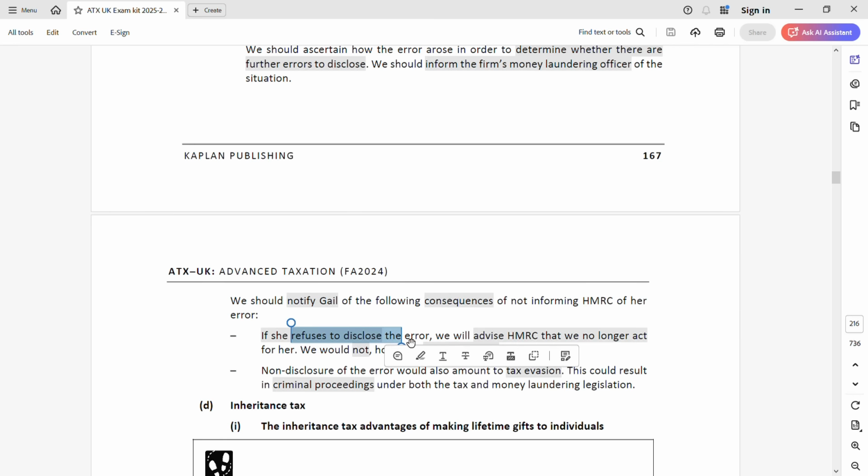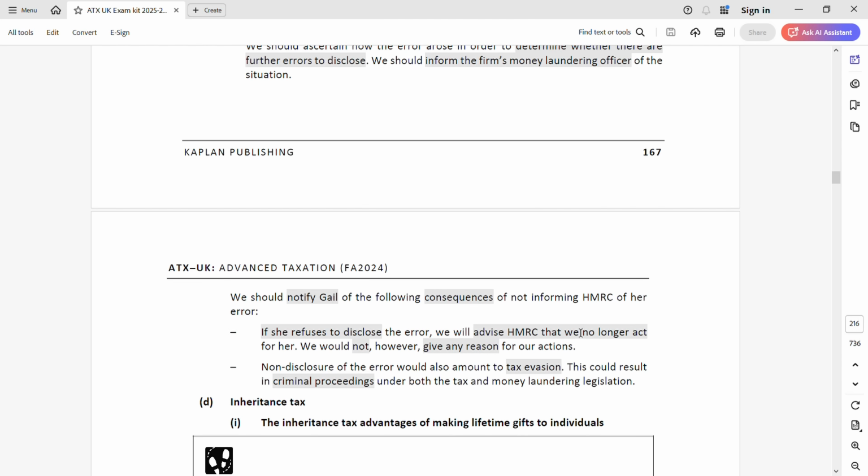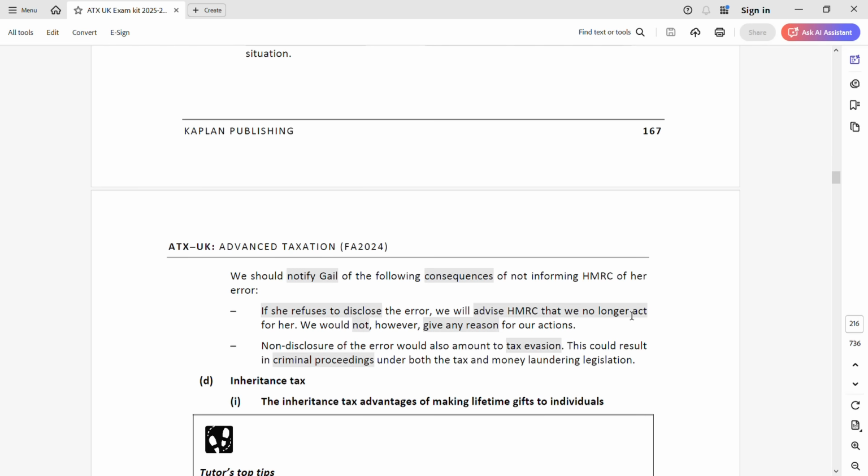First, if they refuse to disclose the error, you should no longer act for HMRC. You should no longer act, but you should not give any reason. Always write that you should not act without giving reason. Don't say you will give reason. The last thing, this should be the last point in your ethical answer: if they still continue to not disclose, it's a tax evasion. It's a tax evasion, and it's a criminal proceedings also under both tax and money laundering legislation. You see, this is the last point.